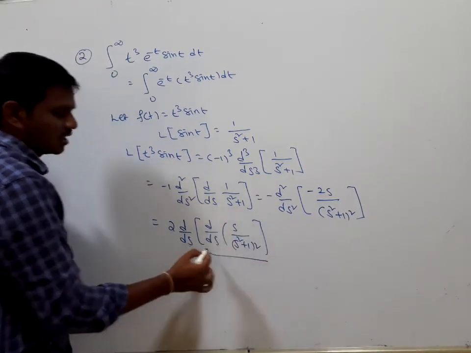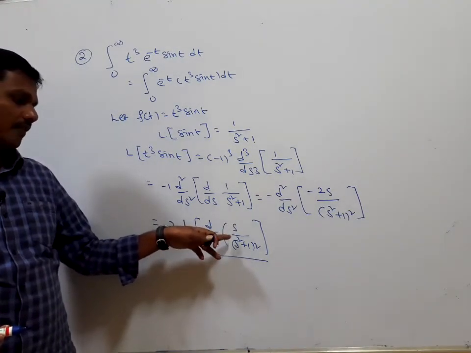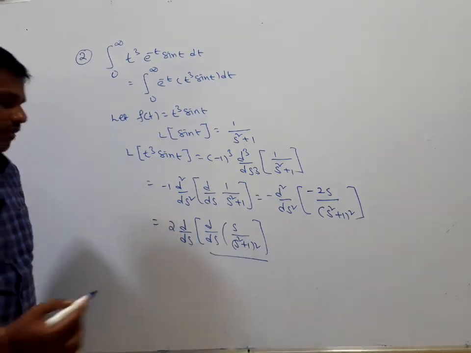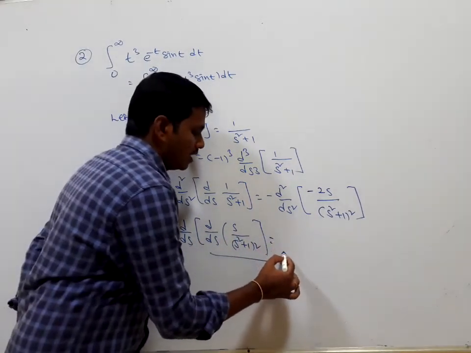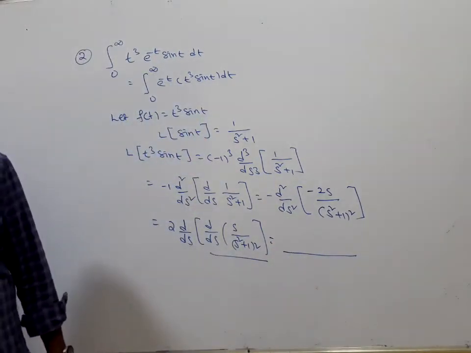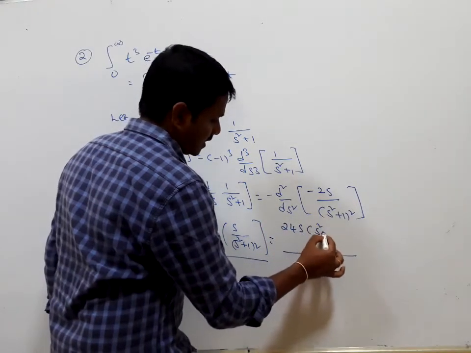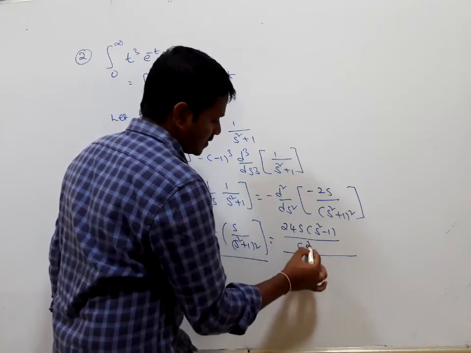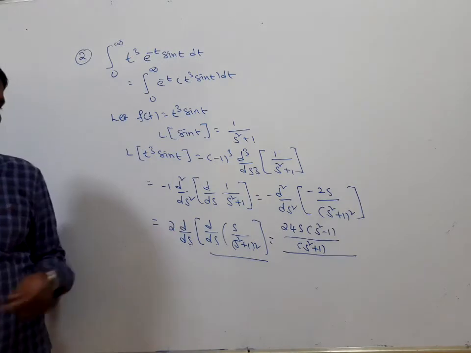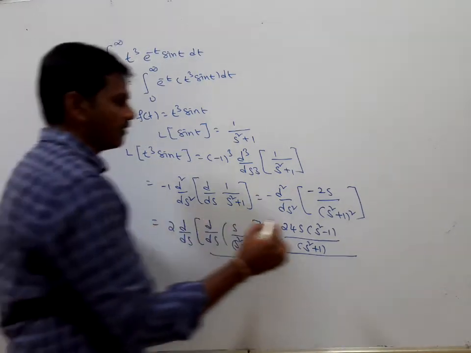First differentiating with respect to s by applying the u by v rule, you get one fraction, then differentiate again with respect to s. After simplification, after 2 times the derivative, you will finally get 24s into (s square minus 1) divided by (s square plus 1), this is your f of s.